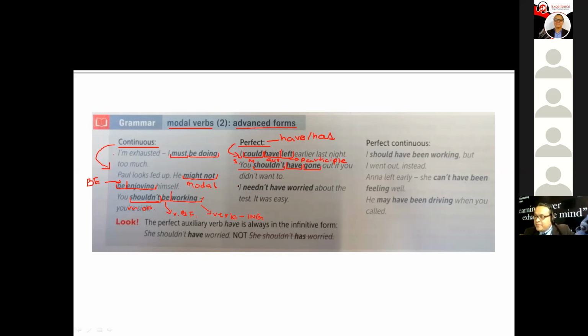In the other example: subject, needn't, modal verb, have auxiliary, worried participle. And that's it. Let's go ahead and write some examples, shall we?